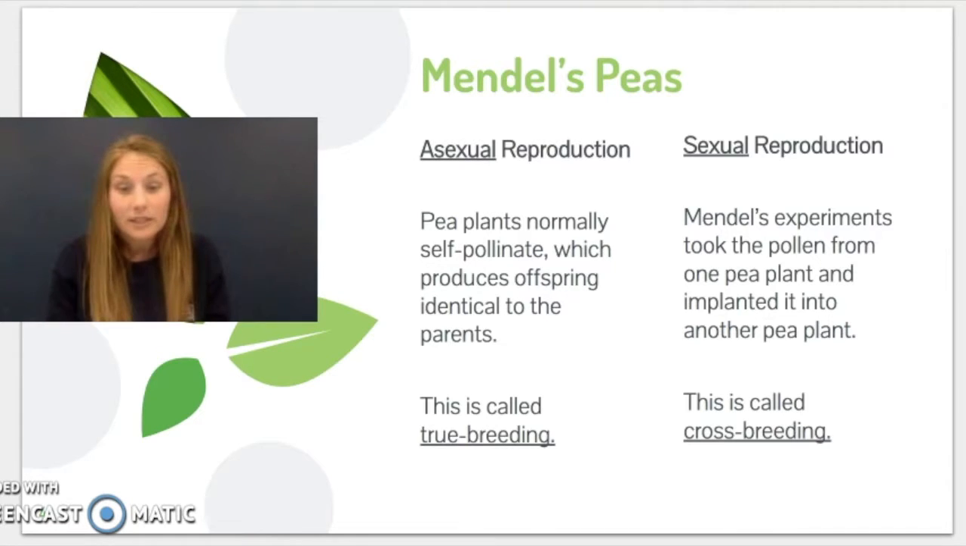So what Mendel did within his experiments was take the pollen from one pea plant and implant it into another pea plant. So that means that these plants were reproducing sexually, and this is what we call crossbreeding, because we were crossing and implanting from one plant to another pea plant.